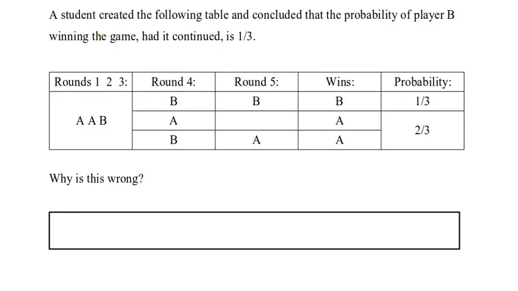So, this is one of the things that those two at the beginning of statistics considered, and that was what would happen if player A won round 4. So take a look at that. Here is a very credible looking table. In rounds 1, 2, 3, A won twice, B won once, so we're in the same situation as on the previous page. And you might say, the moment that A wins round 4, A has won the game. I mean, there's no point in playing round 5 at that point because A has won. Now, I certainly agree with that. There's nothing wrong with that line of reasoning.